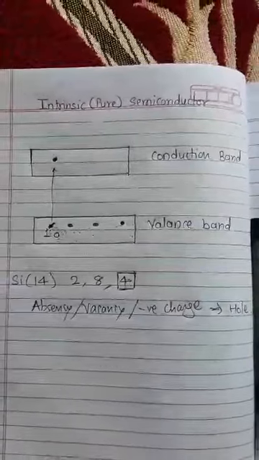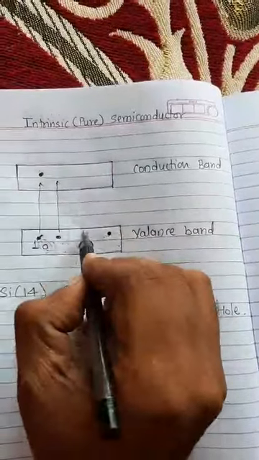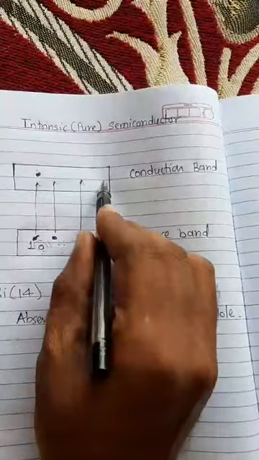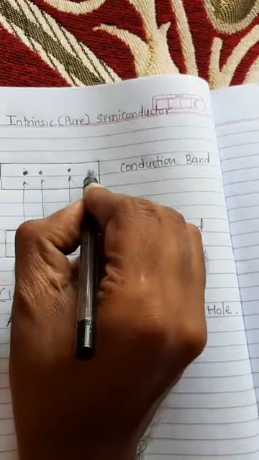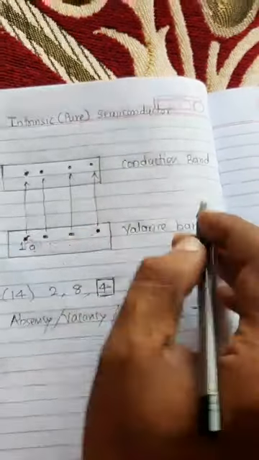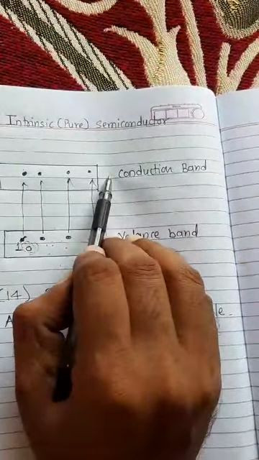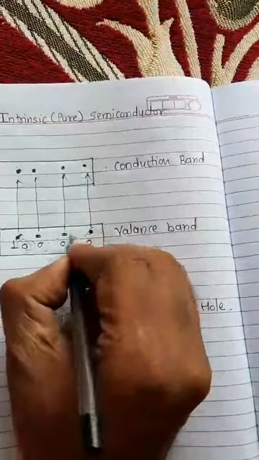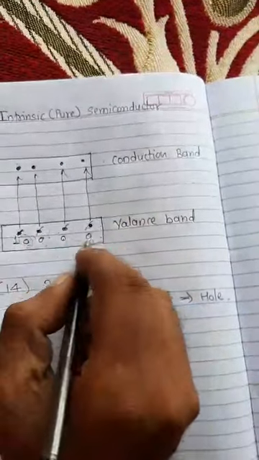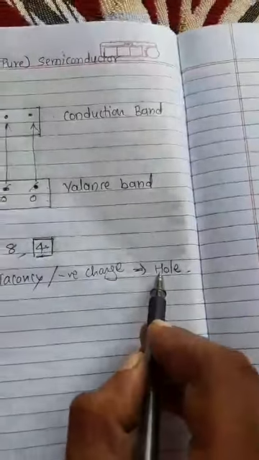Therefore, as the temperature increases, all the 4 electrons from the valence band shift towards the conduction band, and after some time or after reaching that temperature, the conduction band has 4 electrons and the valence band has 4 empty spaces or 4 absences of the electron, and that absence of electron is called the hole.